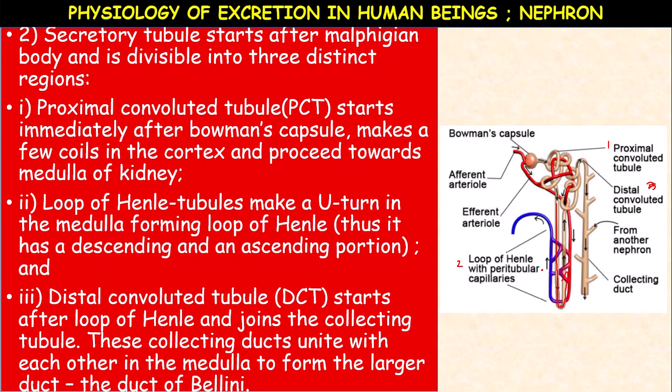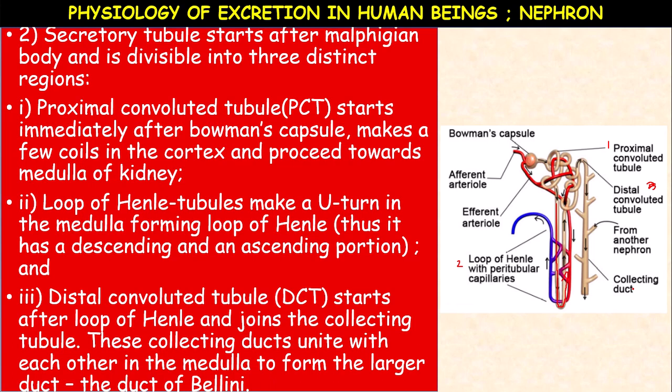Next, the third part is the distal convoluted tubule. It starts after the loop of Henle. So first Bowman's capsule, continued by proximal convoluted tubule, which forms several coils in the cortex region and enters the medulla region. In the medulla, it opens into the loop of Henle. The loop of Henle opens into distal convoluted tubule, which joins the collecting tubule. Last one, collecting duct.